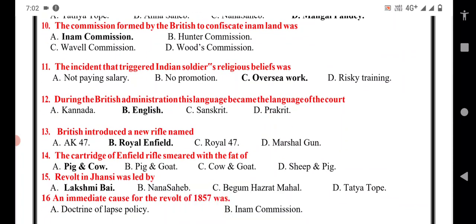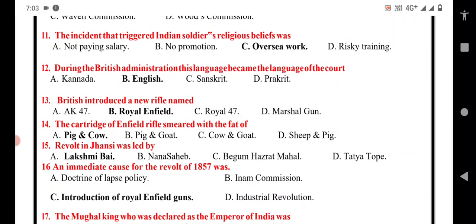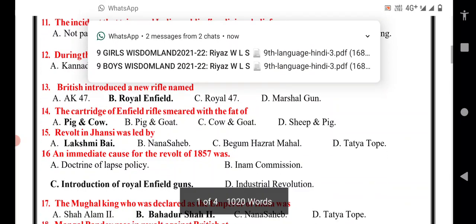During the British administration, which language became the language of the court: Kannada, English, Sanskrit, or Prakrit? B option, English, is the correct answer. This is also one of the important administrative causes for the 1857 revolt. Why? Because Indians were not able to understand the language in which judgments were given. So that is also one of the reasons.